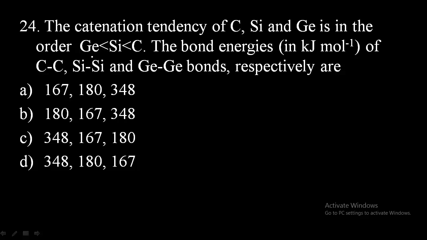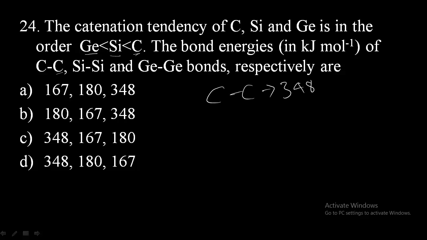They have given the order of catenation. Germanium has the least tendency to undergo catenation compared to silicon, and silicon has less tendency as compared to carbon. So carbon has more tendency to undergo catenation. So it shows the bond energy is high, and in carbon the C-C bond energy should be the highest value. So among these, 348 is the bond energy of carbon.